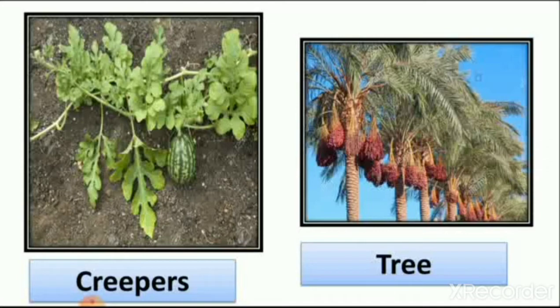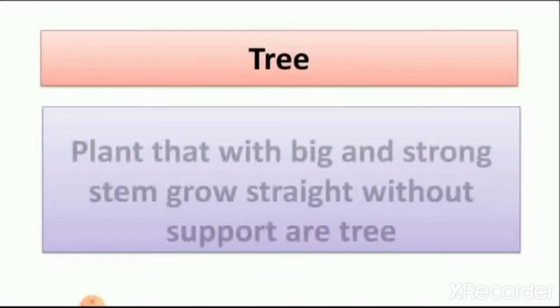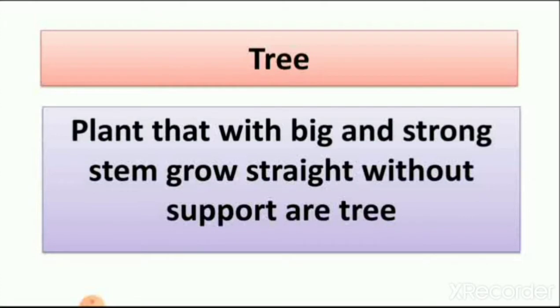These all are differences between plants. Then we learned that trees grow straight without support, and that trees have a big stem. So trees are big and strong plants and have a big and strong stem.